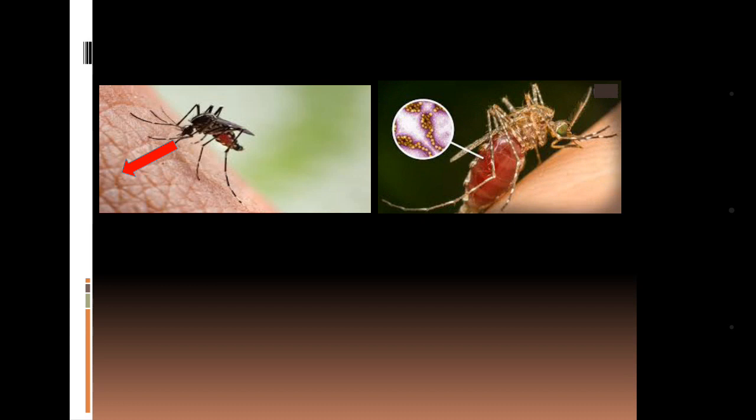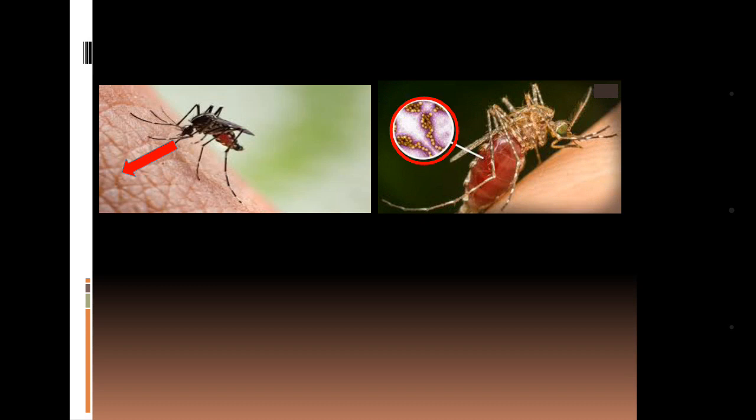So here the first host was the human, and the second level is a mosquito which is comparatively smaller than the first one, and the third one, the virus, which is taking nutrition in the mosquito's body, is comparatively even smaller.